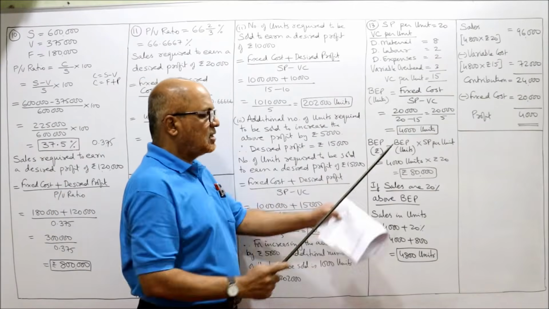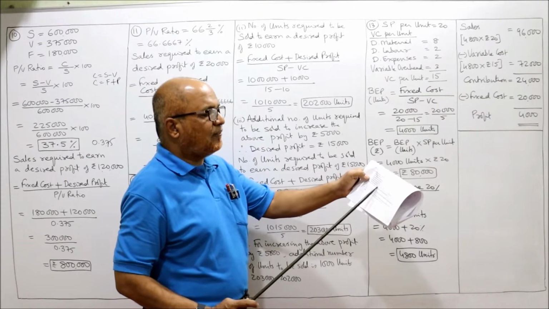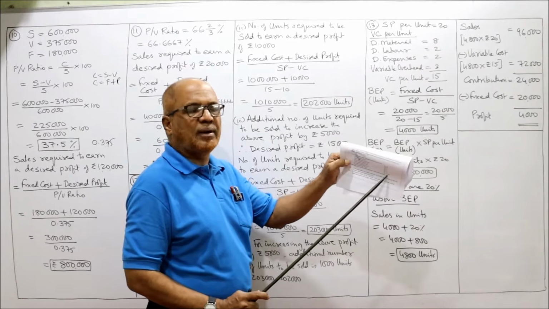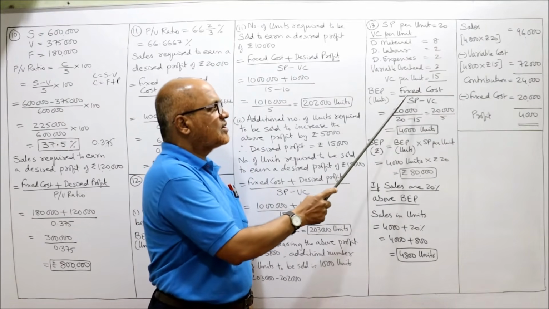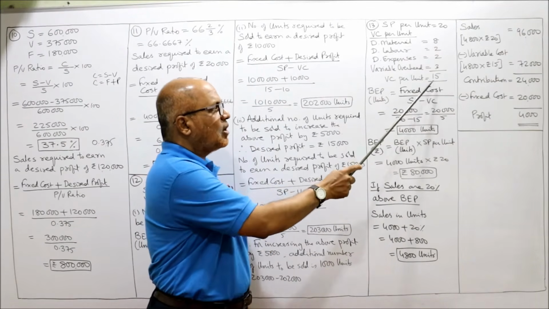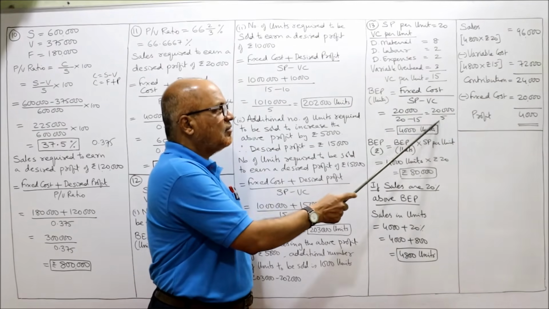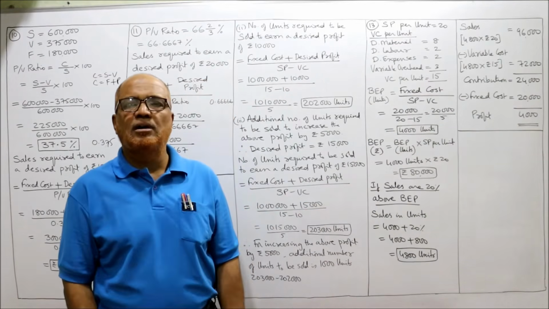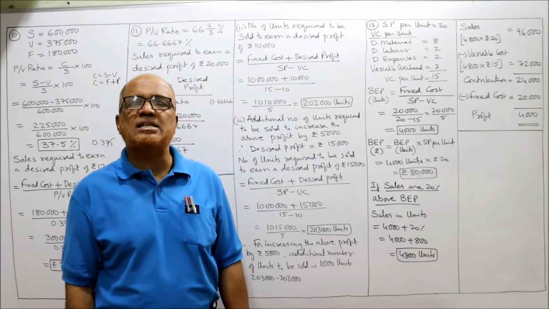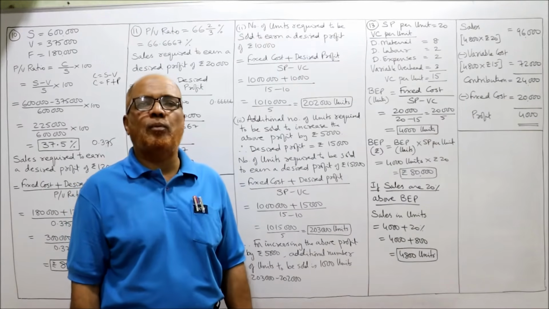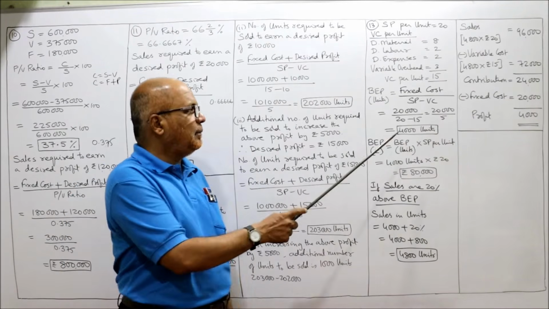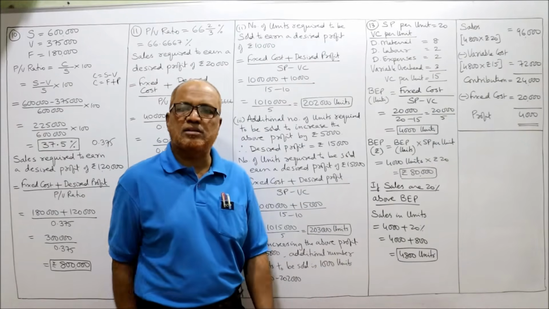The fixed cost is given in the problem, 20,000. The fixed overheads total 20,000. 20,000 fixed cost. Selling price 20 rupees, variable cost 15 rupees. So 20,000 divided by 5, 4,000 units. One part we have completed. It is asking you to calculate break-even point in units. So we got BEP in units, 4,000 units.